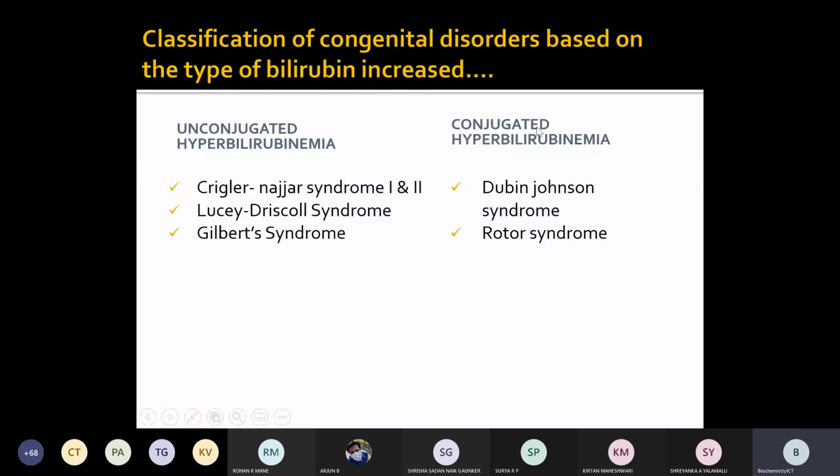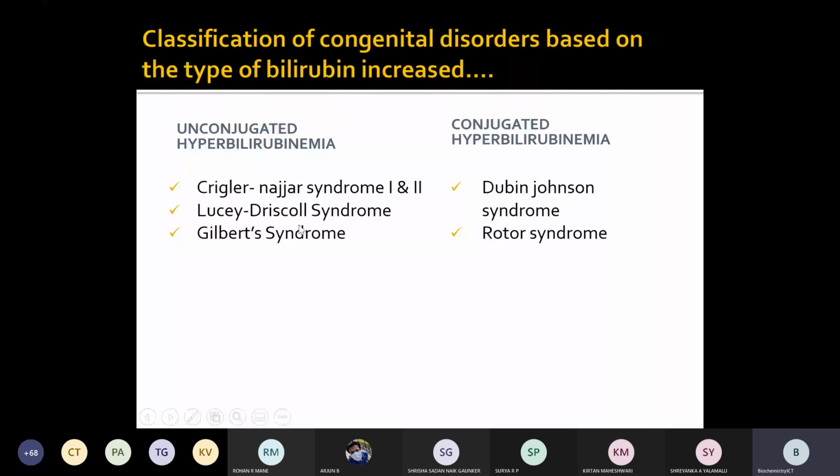If the conjugated bilirubin level increases, it is observed in Dubin-Johnson syndrome and Rotor syndrome.